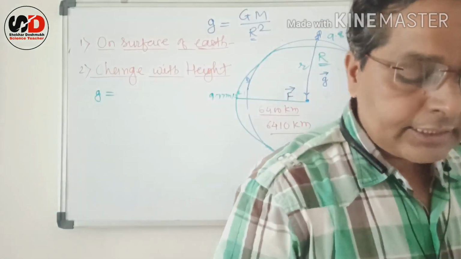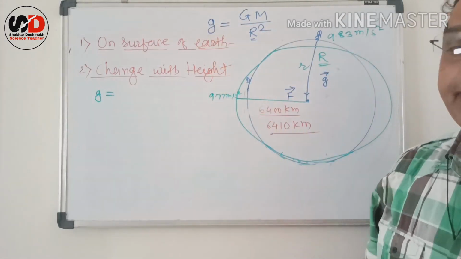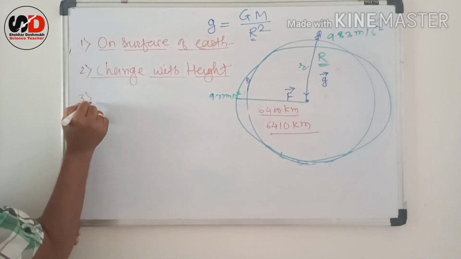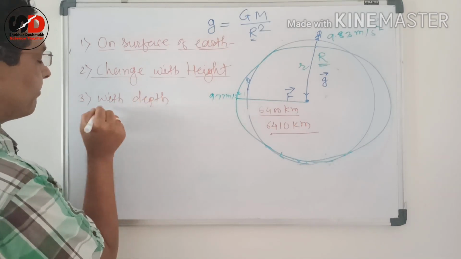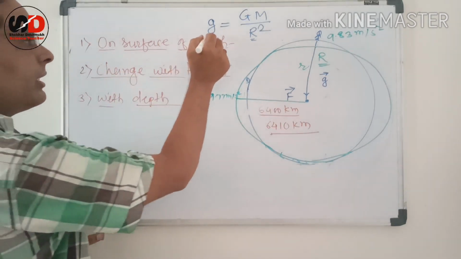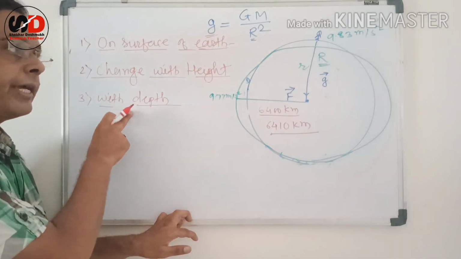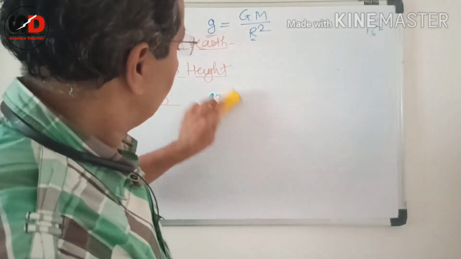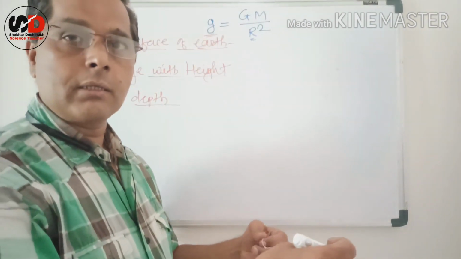Then let us discuss whether this value of g changes with depth, the variation in the value of g with depth. I will draw another figure here to better understand. I am using the same trick here.